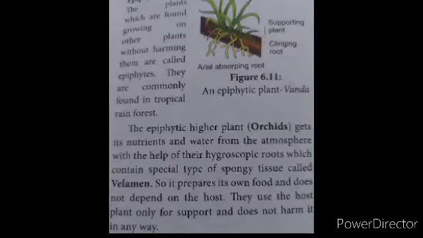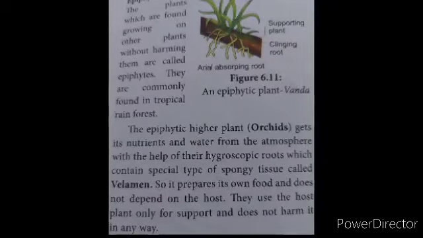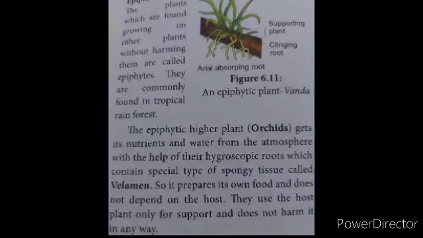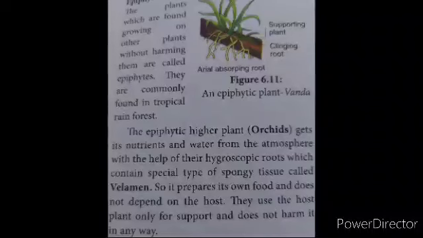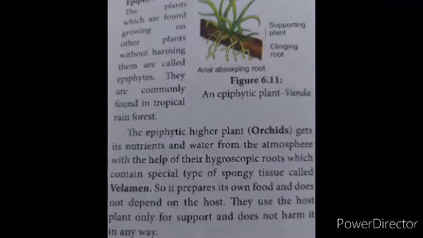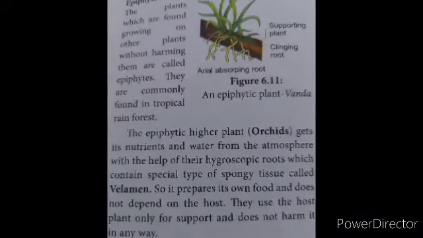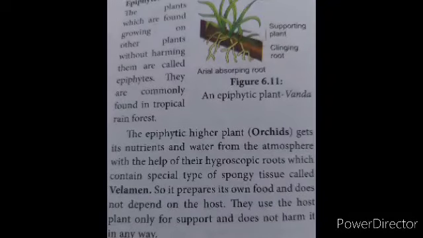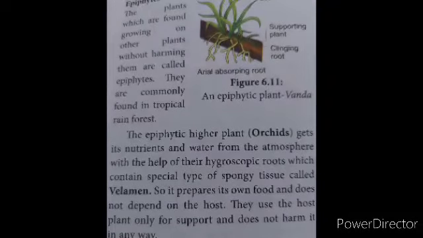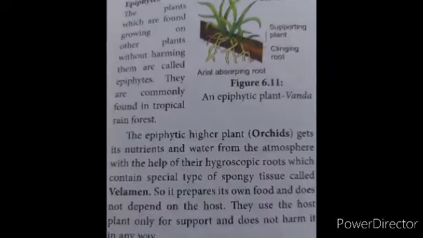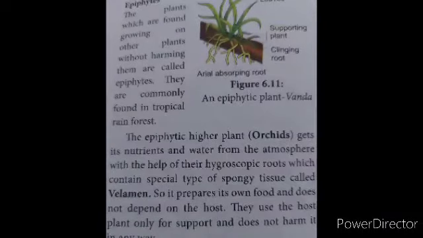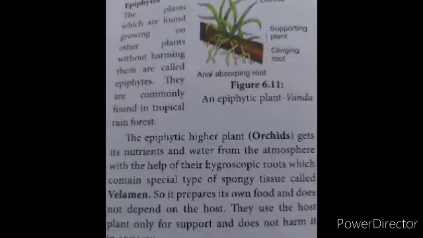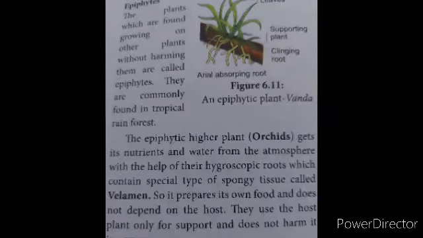Now we see about epiphytes. Epiphytes are the plants which grow on other plants without harming them. Epiphytes of higher plants get nutrients and water from the atmosphere with the help of hygroscopic roots. They possess a special spongy tissue called velamen tissue. It prepares its own food and does not depend on the host. It only leans on it for support and does not harm.